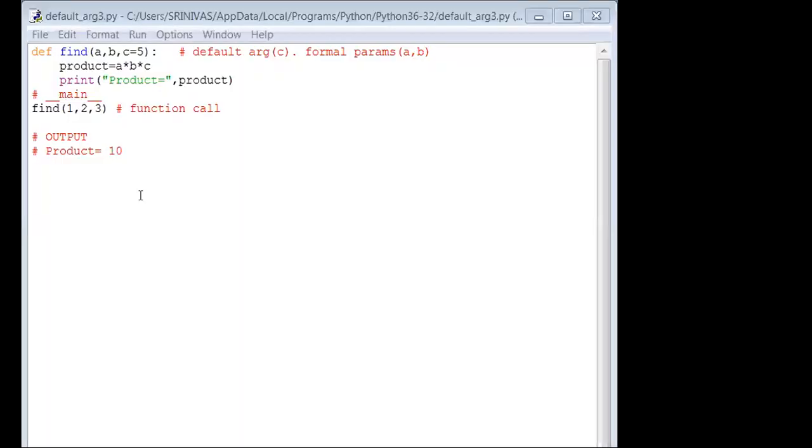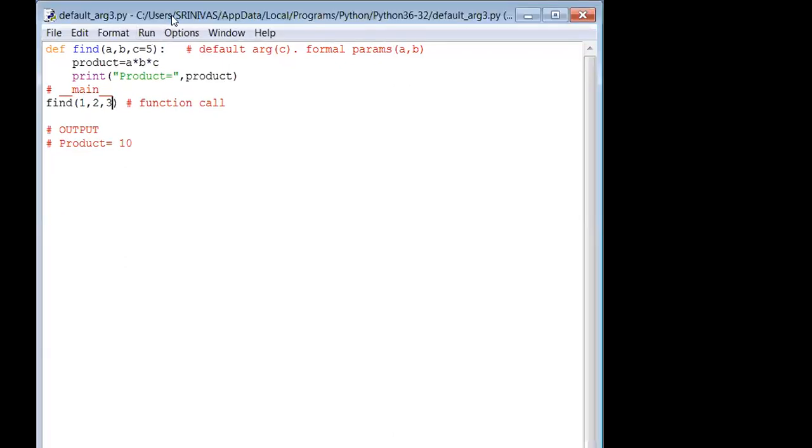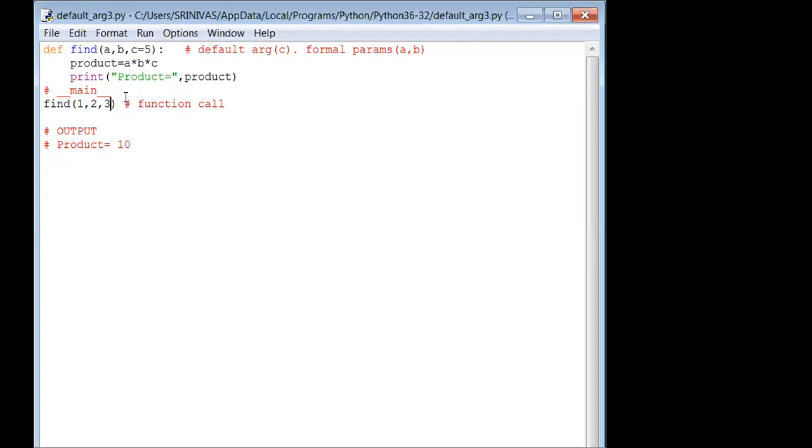Now, how does it look? Is it visible? Yes, sir. Okay, fine. Maybe I had selected the previous window and again I selected this. That's why. Okay, now what is the output? You can see the program clearly?